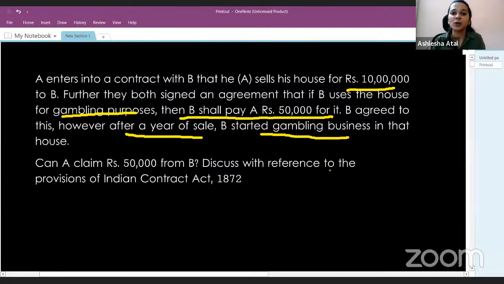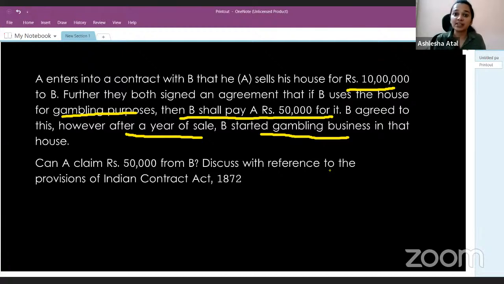This is an example given in your study material, and I believe most of you would have recollected this example as we were reading the question. I will not go into details of how you are going to write the answer, but I'll give you a brief: there are two agreements being entered here. One is a valid agreement and the other is illegal, or the purpose of which is illegal.